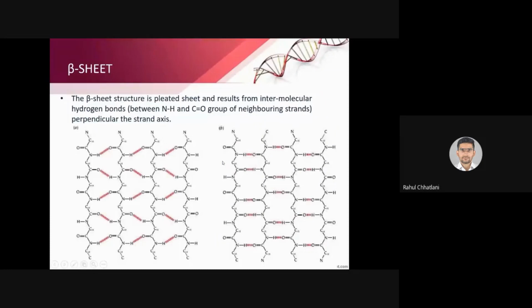Similarly, it can also be arranged in sheet form like a paper. So it is termed as beta sheet. The beta sheet structure is a pleated sheet and results from intermolecular hydrogen bonds between the nitrogen and hydrogen and the carbon and oxygen groups of neighboring strands. So this is one chain, this is another chain, this is a third chain, this is a fourth chain. Now because of many combinations of NH and CO groups, hydrogen bonds form between them, and because of this there will be formation of beta sheet. So this is a sheet-like structure.